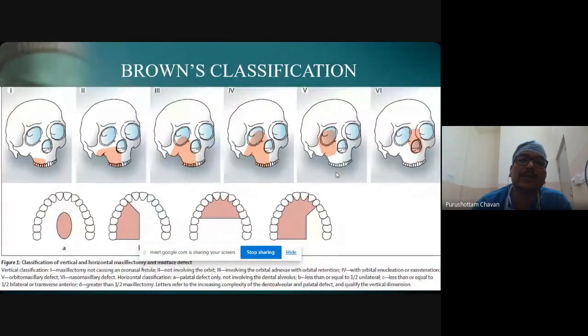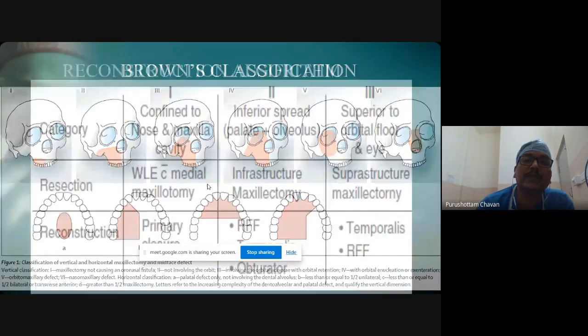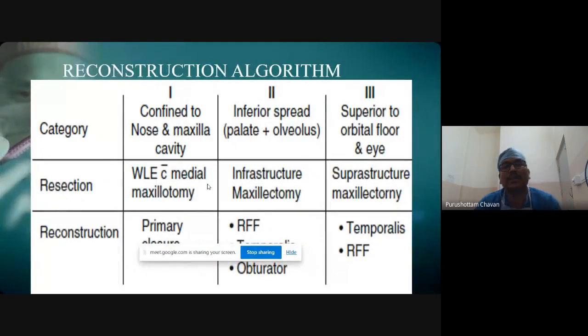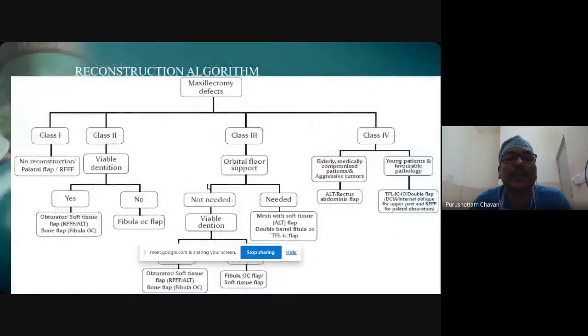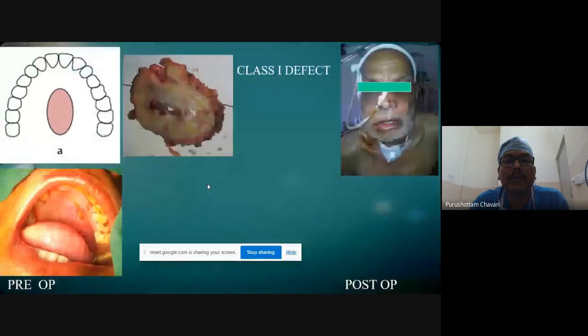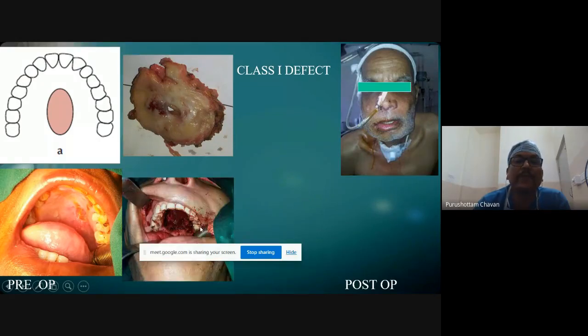So we have Brown's classification helping us in the way we have to remove the maxillary sinuses depending upon the disease. And there is also a reconstruction algorithm. So we'll go one by one through what kind of reconstruction algorithms can be used and how they can impact the functional outcomes. A lesion confined to only the palate needs an intra-arch palatectomy. You can see here the intra-arch palatectomy. It was a post-chemotherapy patient, and we didn't want extensive work for him because of his chemotherapy status.